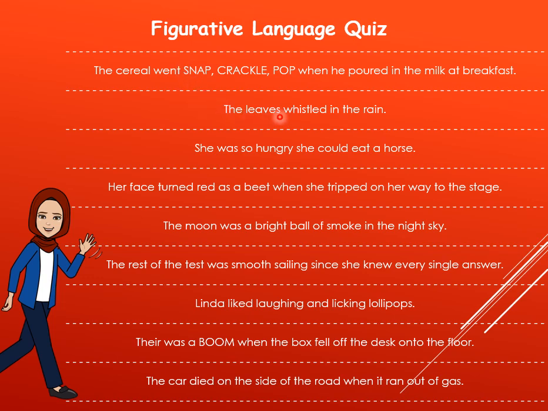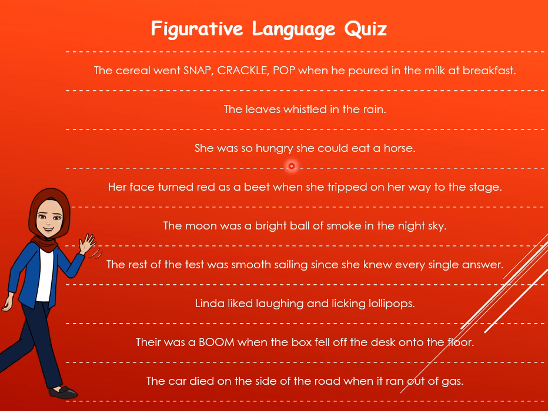The leaves whistled in the rain. Okay, think a while. The leaves and whistling. Whistling, it's a quality of what? It's a quality of a human being. So, when I compare things to a human being and put the human quality to describe the things, this means this is personification. Good job.